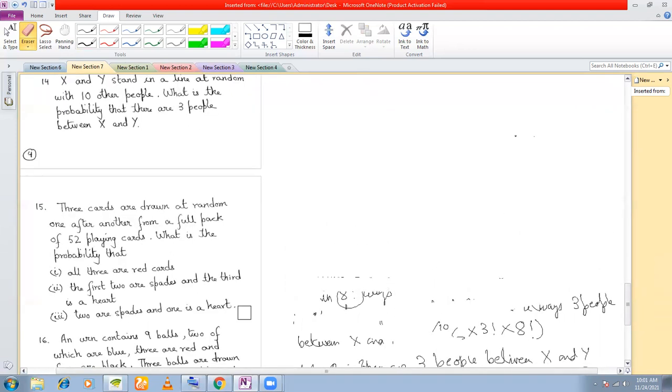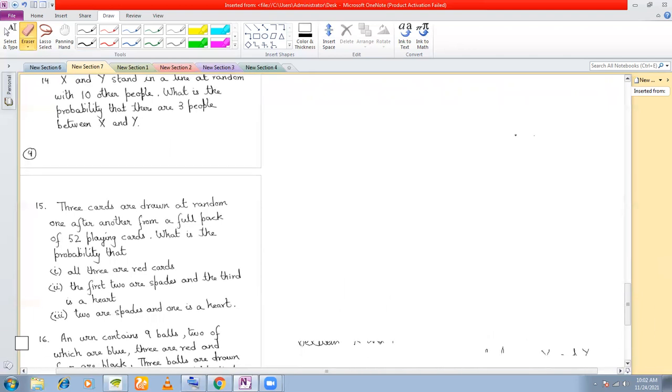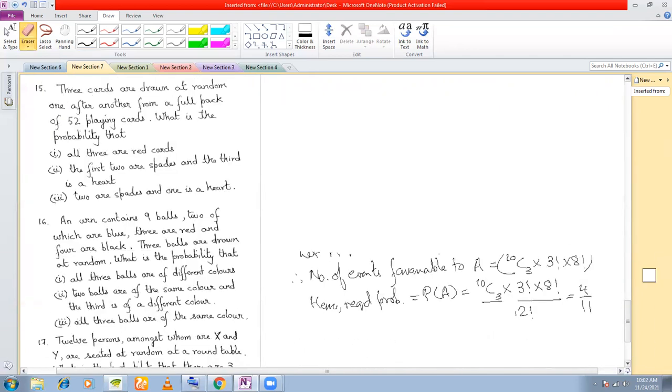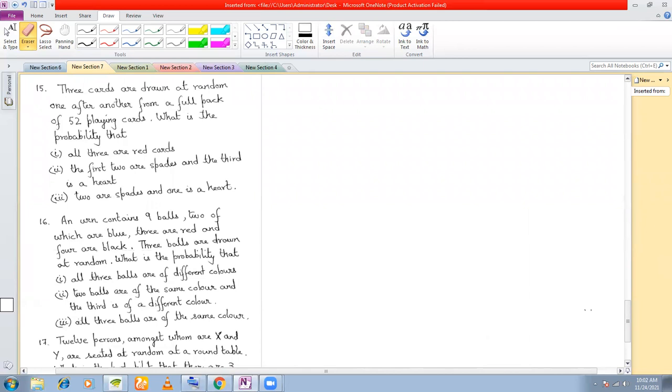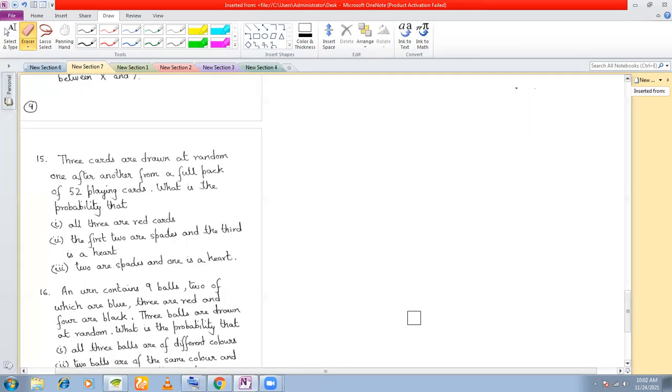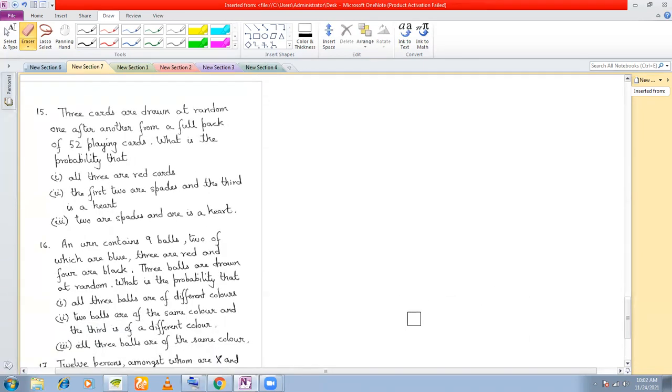Next one is a very interesting problem also, and somewhat we can consider an important problem also. It requires a little bit of understanding, and this problem is going to clarify a lot of concepts. Number 15. 3 cards are drawn at random, one after another, from a pack of 52 cards. Remember, 3 cards drawn at random, one after another. What is the probability that?